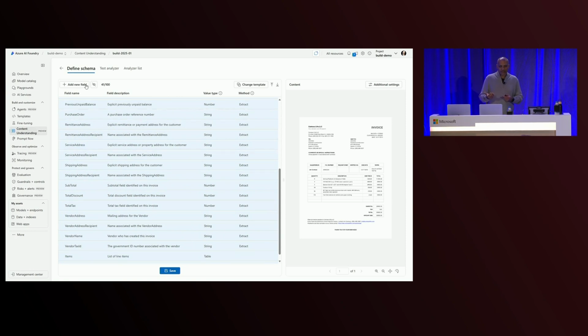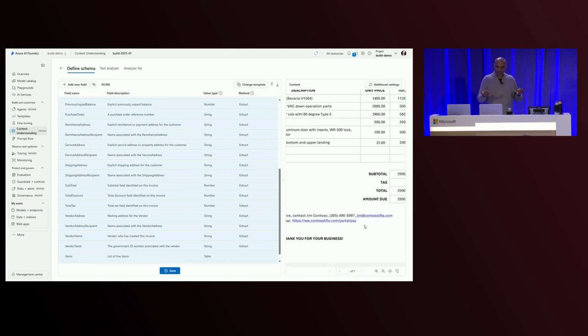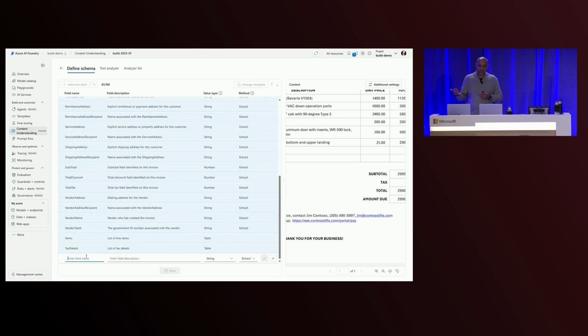As you're doing this, you can also add new fields. This is another innovation as you think about customization. You'll see that there's an email address here that I'm trying to extract. So you can now take this email address and add it as a new field into the invoice. And now you have a customizable invoice model that you can add new fields to. As I add that email address field, I'll also share that there's a description field down there that you can add descriptions to.